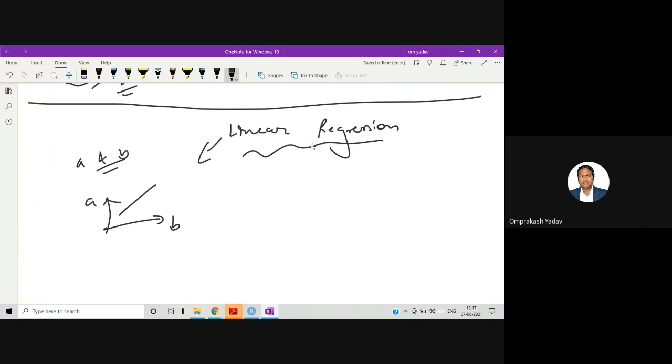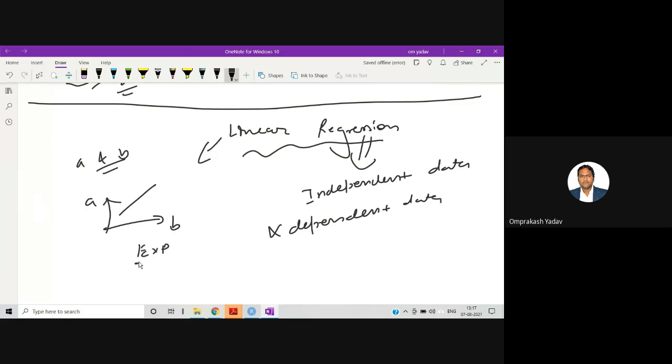So in linear regression, what happens? We normally have independent data and dependent data. For example, in our data set, we have the experience of the employee and the salary of the employee.